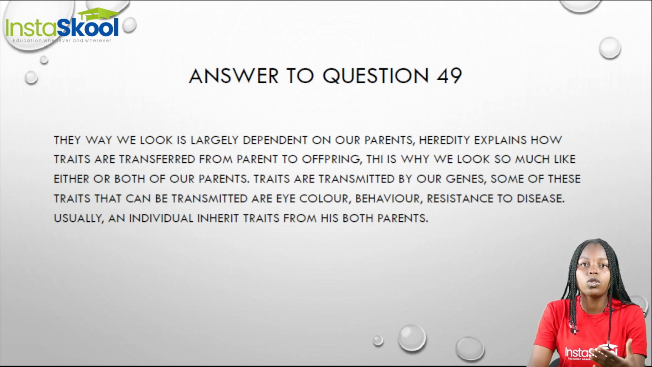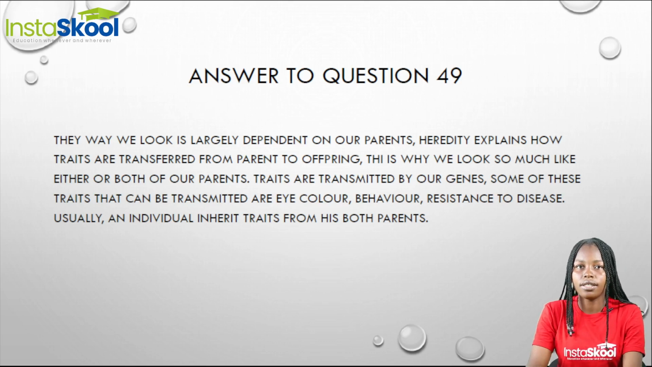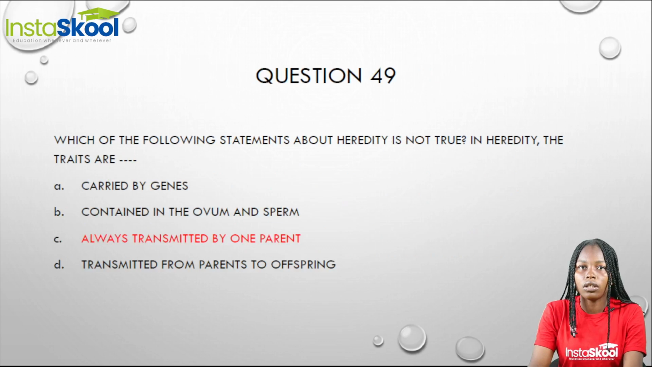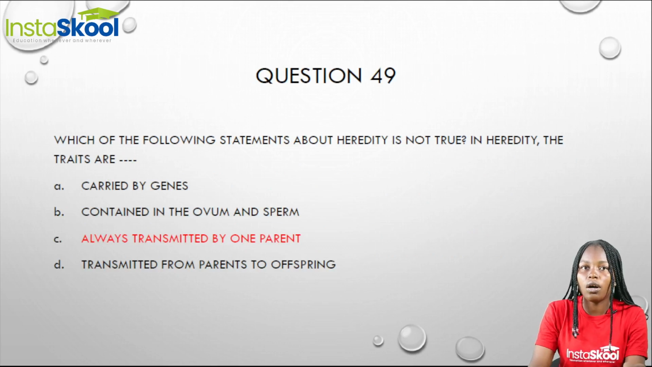Most times we look so much like one of our parents or both of our parents, and this is because some of the traits from our parents are transmitted through our genes, like our eye color, our behavior, and our resistance to certain diseases. But we also know that an individual inherits traits from both of his parents. So the wrong option here is option C. Heredity is not always transmitted by one parent. It involves 2 of the parents.